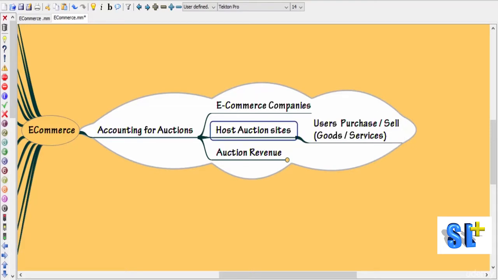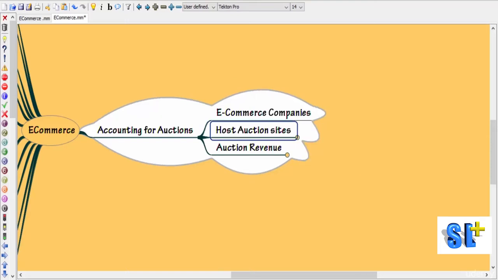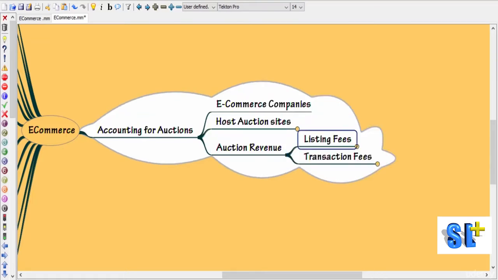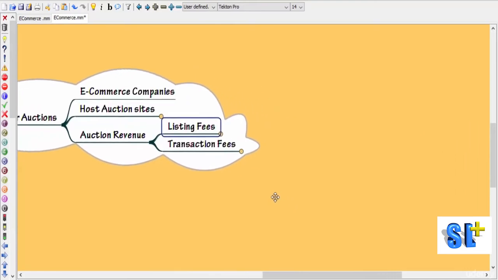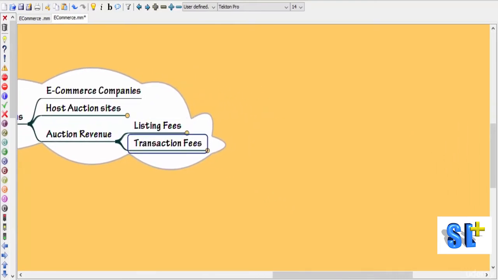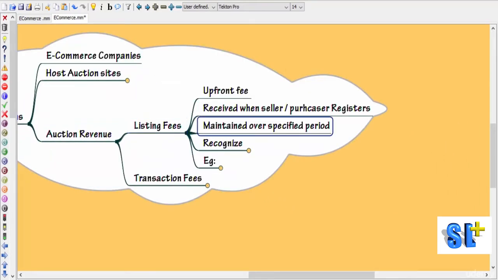Now the question is how this auction income should be recognized. This auction income or auction revenue can be divided into two. One, it can be in the form of listing fees, and the other one can be in the form of transaction fees.